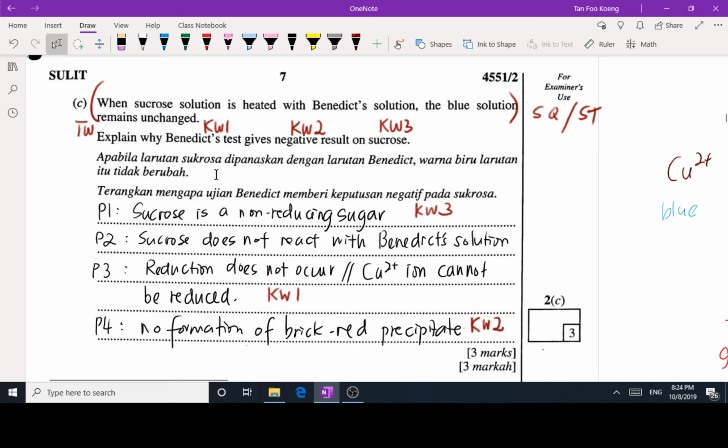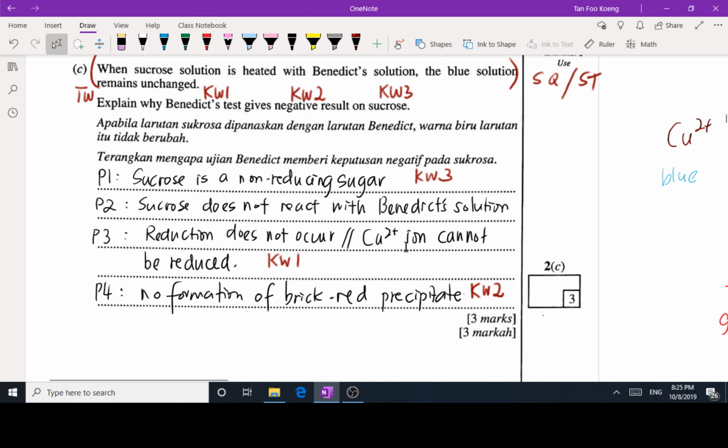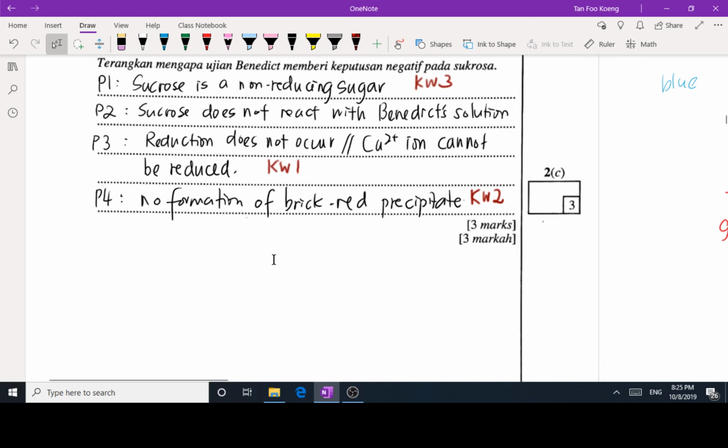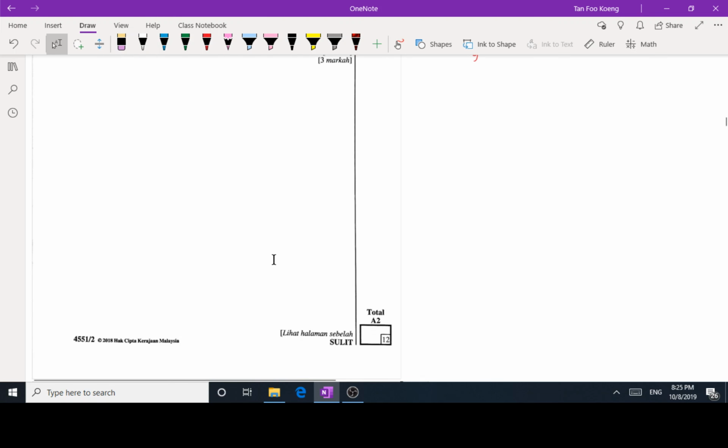My P4 talks about the negative result, because the Cu2+ cannot be reduced, so there is no brick red precipitate. My P1 and P2 talk about sucrose. Sucrose is a non-reducing sugar, so it does not react with Benedict solution. If you understand how to make use of the keywords, they are going to help you a lot in your examination. So this is how we score question number 2.